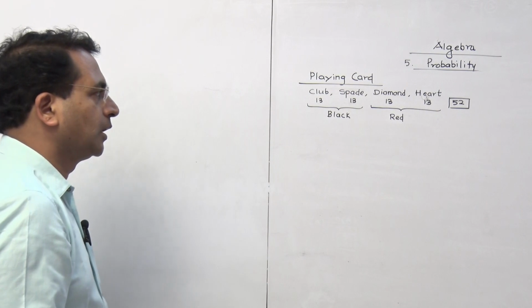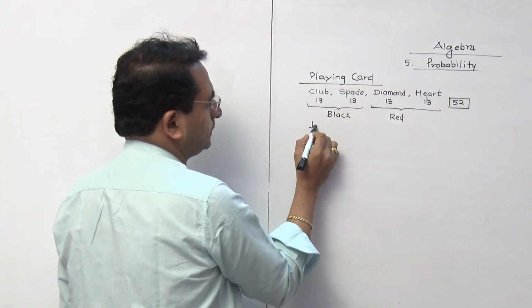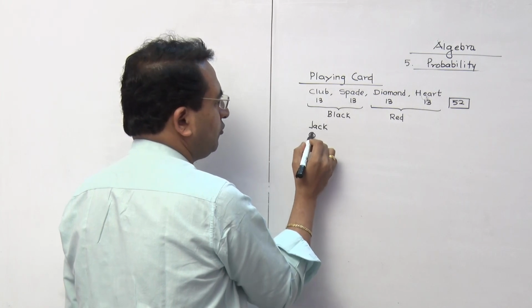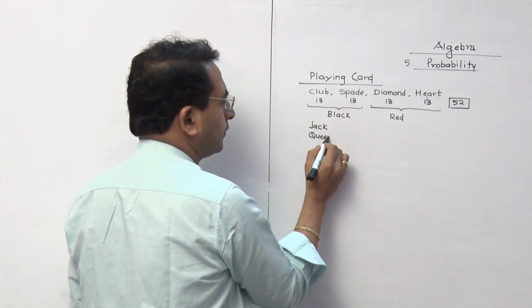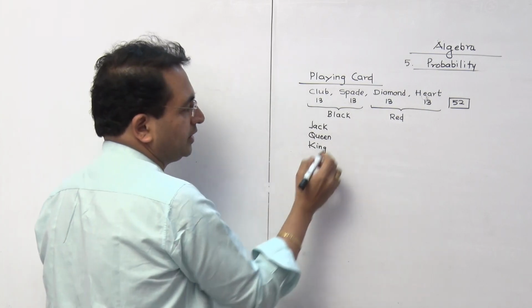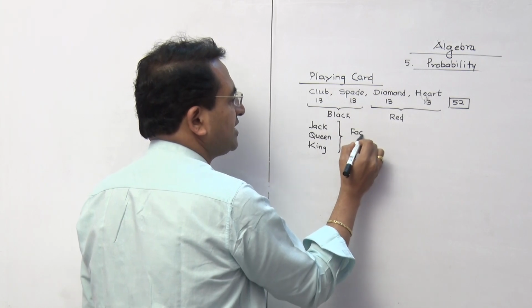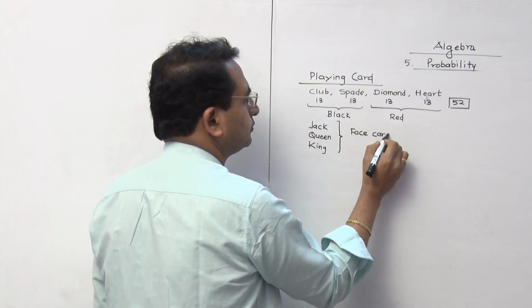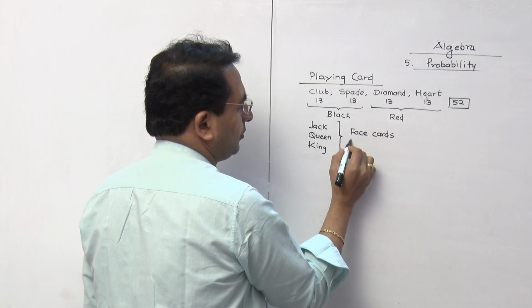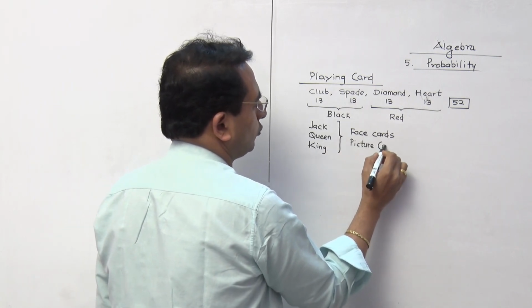Correct? Now in each suit we are having Jack, Queen and King. These are called face cards, or sometimes they may be called picture cards also.